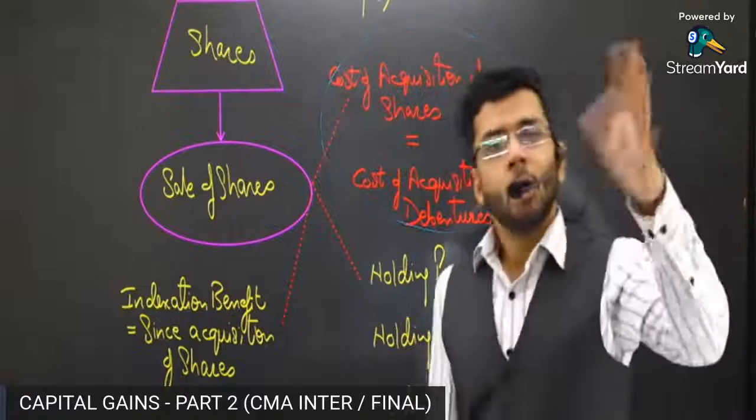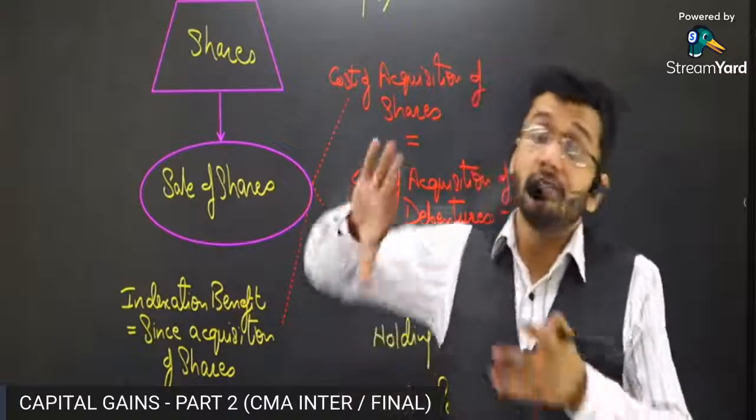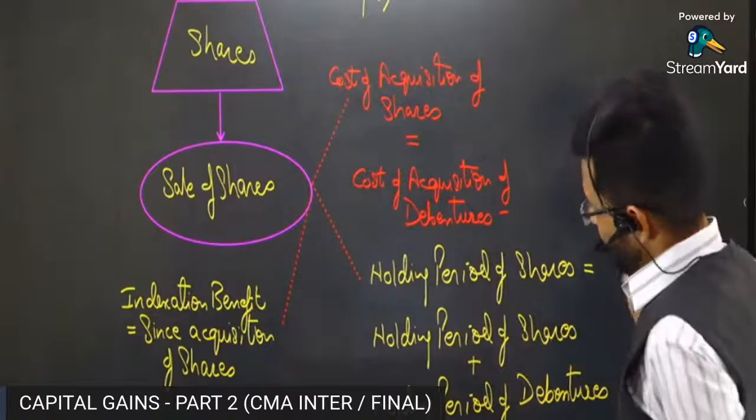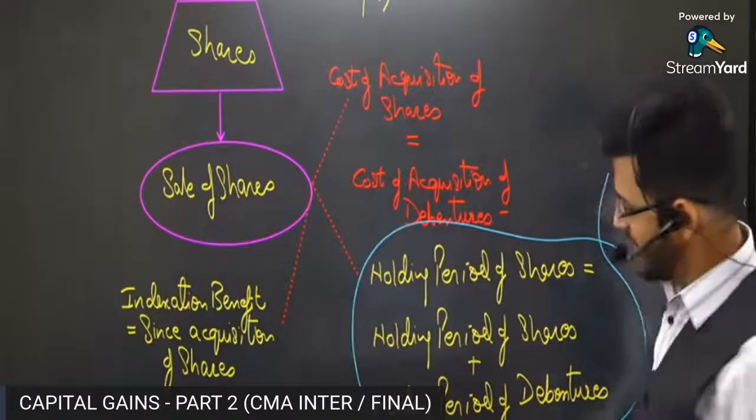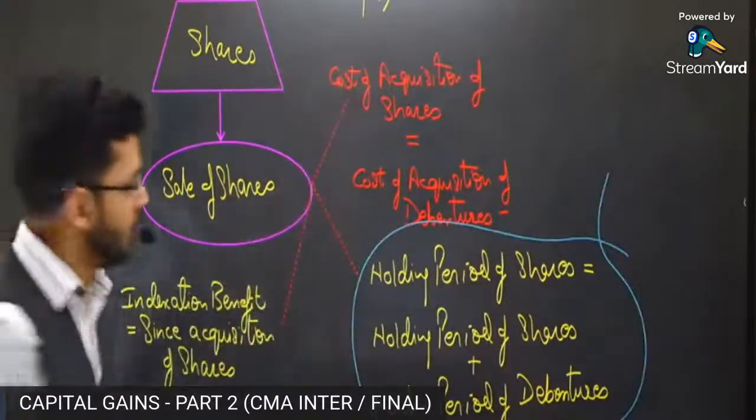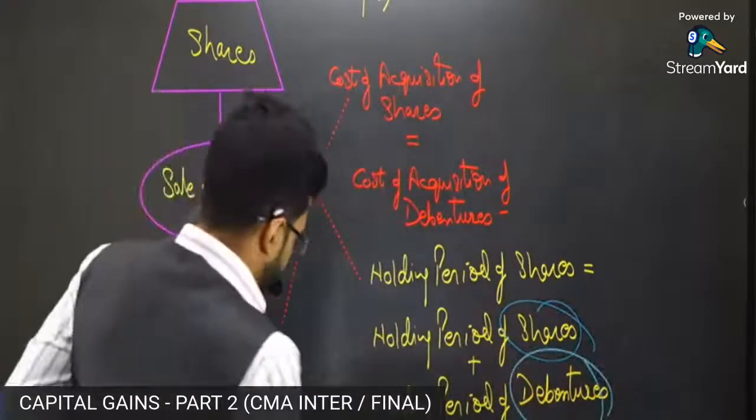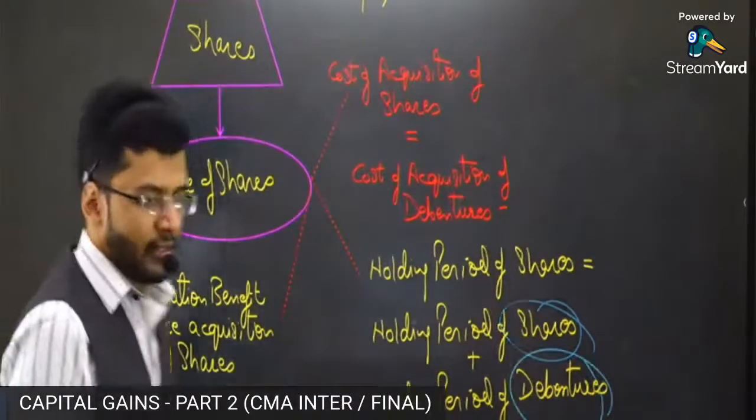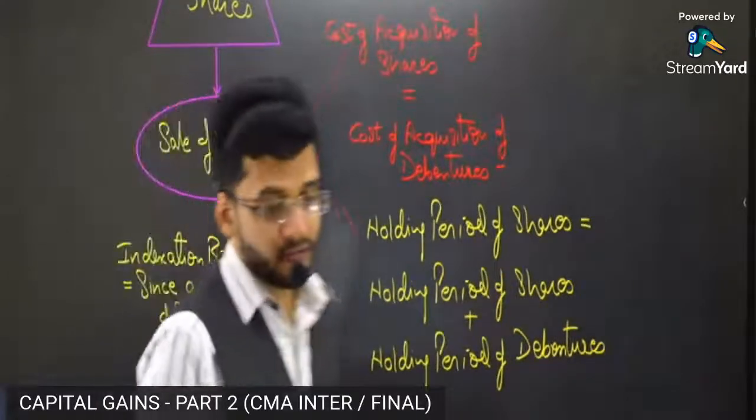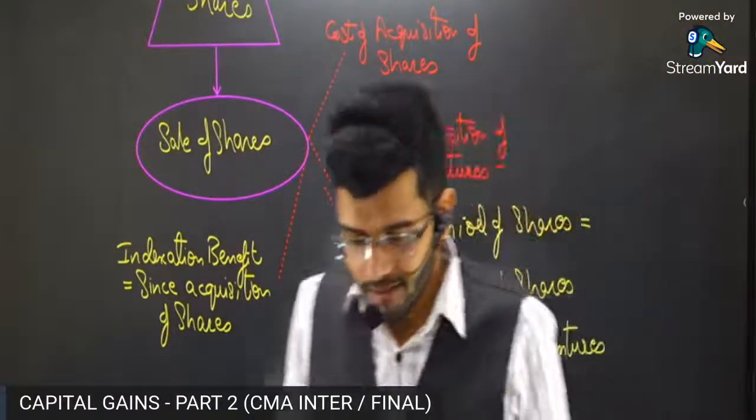Now the next question is holding period. What will be the period of holding? Will it be only since when the shares are acquired, or will it be from the date when debentures are acquired? Answer is very simple. Holding period is equal to holding period of shares plus holding period of debentures. Yes, both the holding periods will be combined together, which means if you are getting a benefit of holding period, there might be a situation where your short-term capital gain will convert into long-term capital gain. That is the benefit which you might get if holding period is consolidated. This is not a fair point.